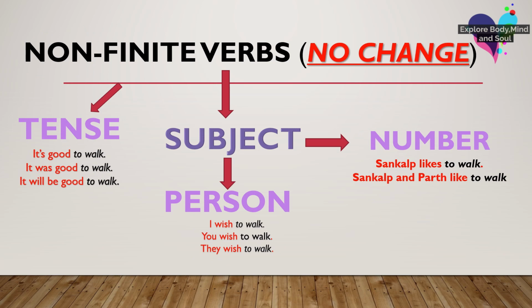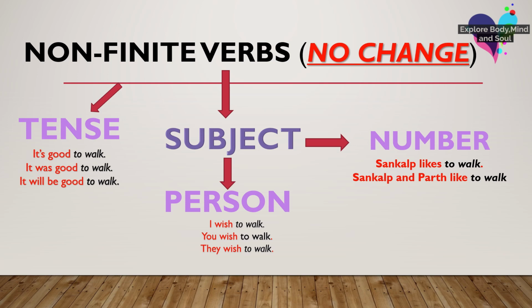Now let's see the examples with verb plus to, which are again one of the classifications of non-finite verbs. So I have tried to take this example also to make it clear that with the change in the tense or the subject, there is no change in non-finite verbs. For example, it's good to walk, present tense. It was good to walk, past tense. It will be good to walk, future tense.